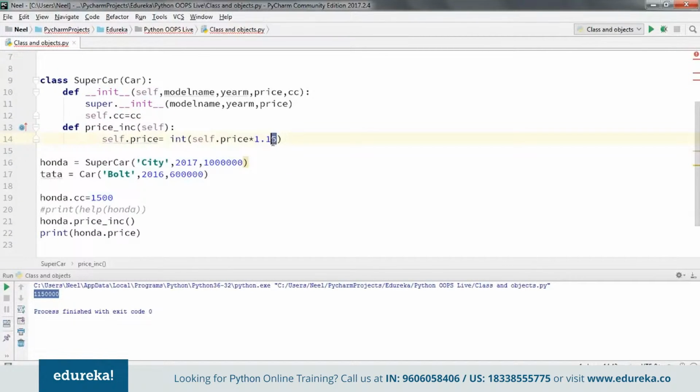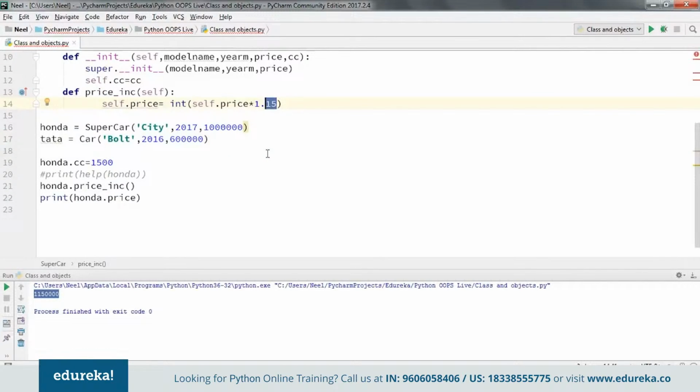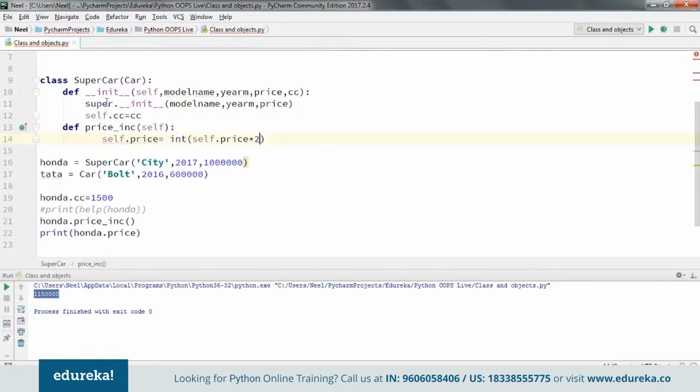Now, let's say I don't want my supercars to have an increase of just 1.15. So what I'm going to do is increase this. Let's say the annual increase is going to be 2%. So this is one of the major uses through which I can use abstract classes. I can just define the basic logic which needs to be implemented in all the classes going ahead, and then I can implement or vary these functions as per my requirement.